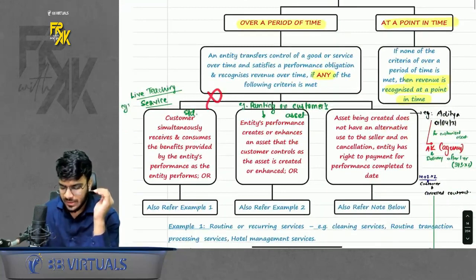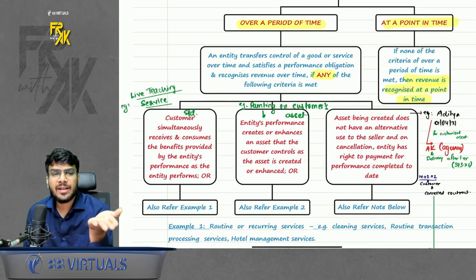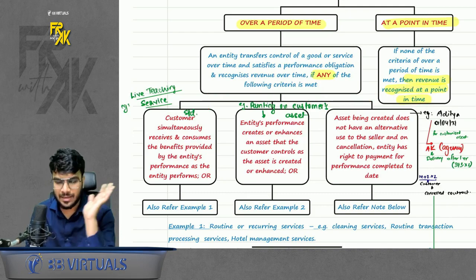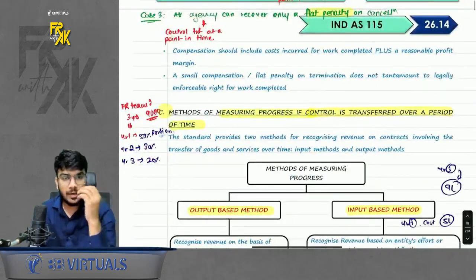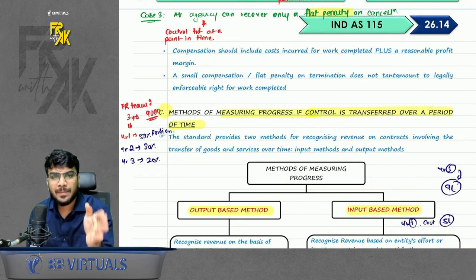If none of these 3 cases are met, you will say control is getting transferred at one point, so book the revenue at a single point in time. Okay. Now, one more thing. When I say that we should book the revenue over the period, it does not mean equally.